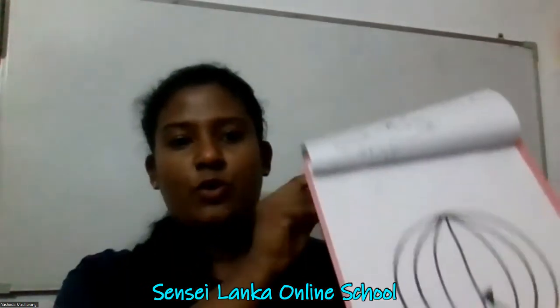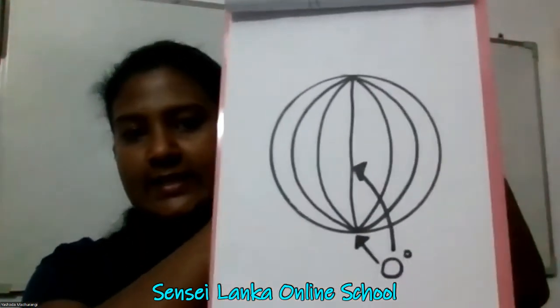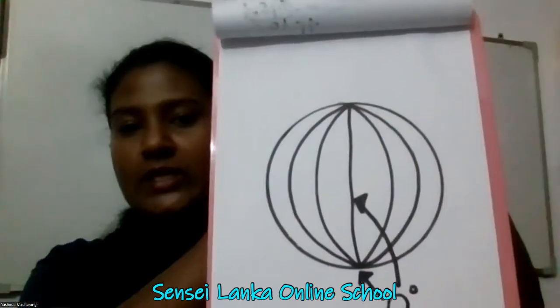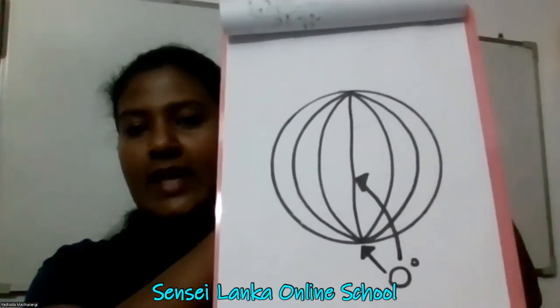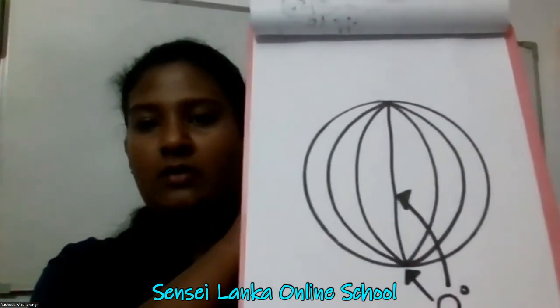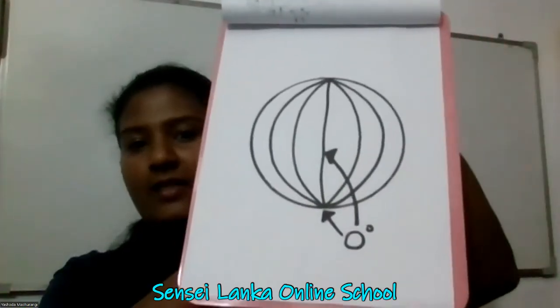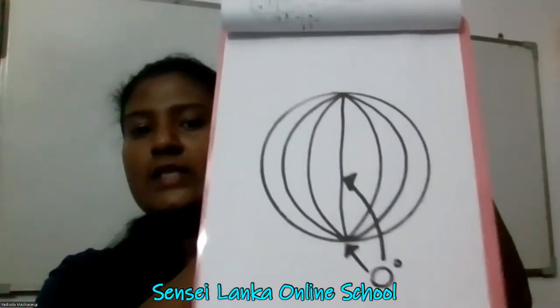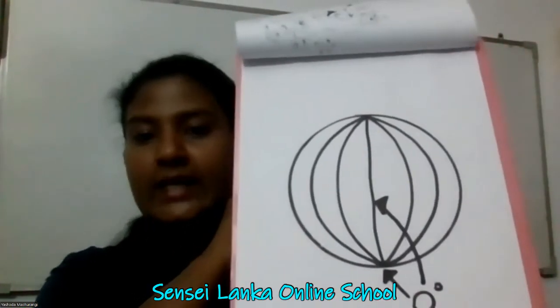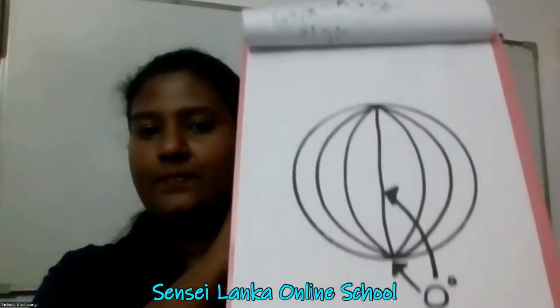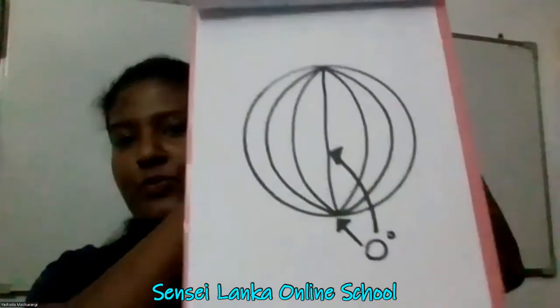So now I will show you this. Can you see they are vertical? They are vertical lines drawn on the model globe. So these are the longitudes, vertically drawn imaginary lines. So this is the way of drawing them.